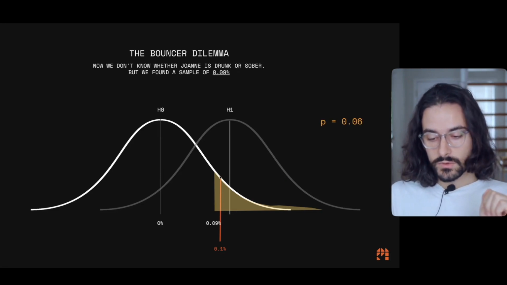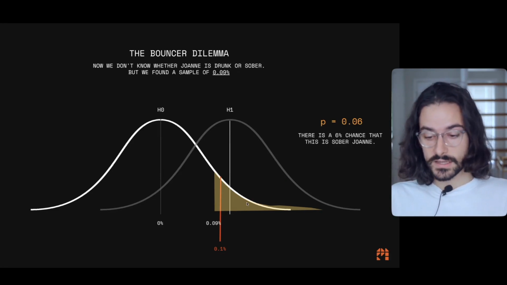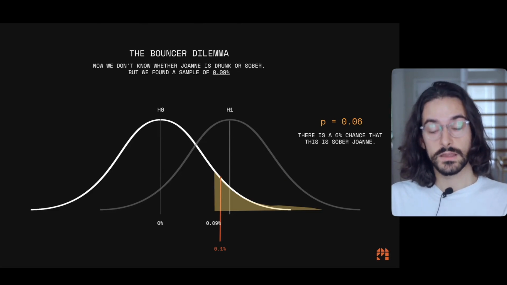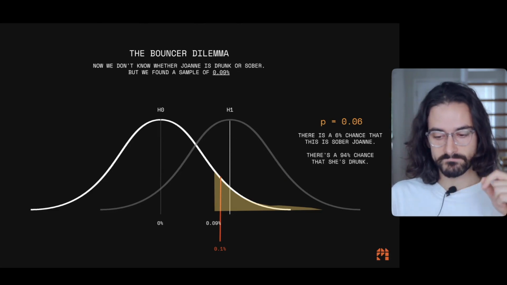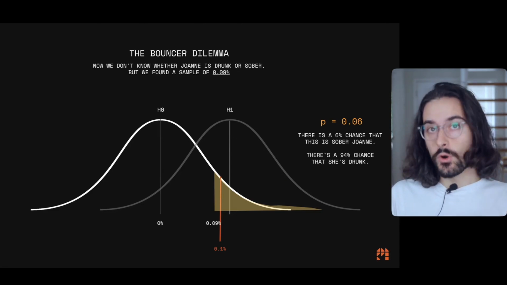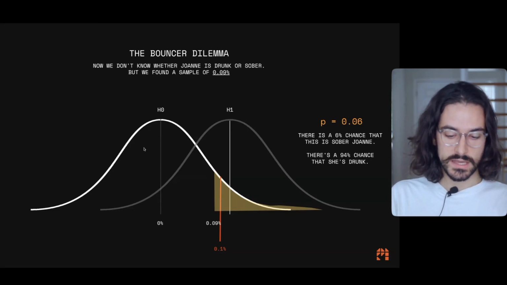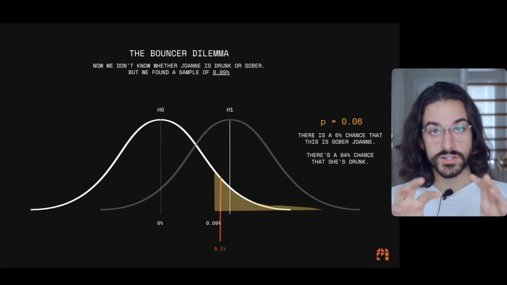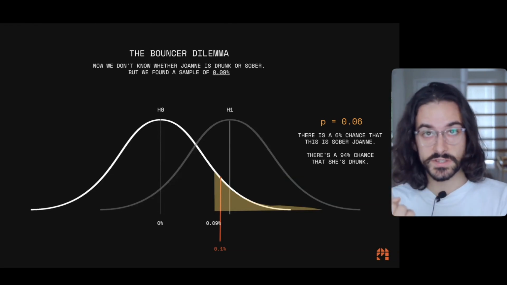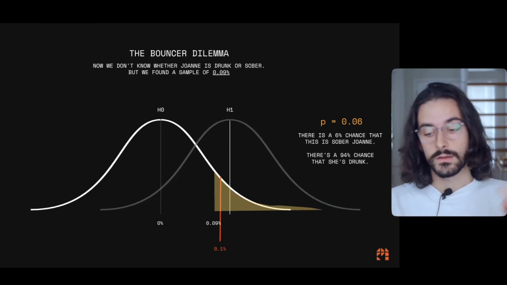Great. Well, here represented in yellow, we have our p-value equal to 0.06, representing that there's a 6% chance that this is sober Joanne. There's a 6% chance that this sample is coming from H0. This is sober Joanne. And there's a 94% chance that she's drunk, because there's a 94% chance that this is coming from somewhere else, coming from H1, for example. So in this situation, look at the percentages. There's a 6% chance that she's sober, and there's a 94% chance that she's not sober.